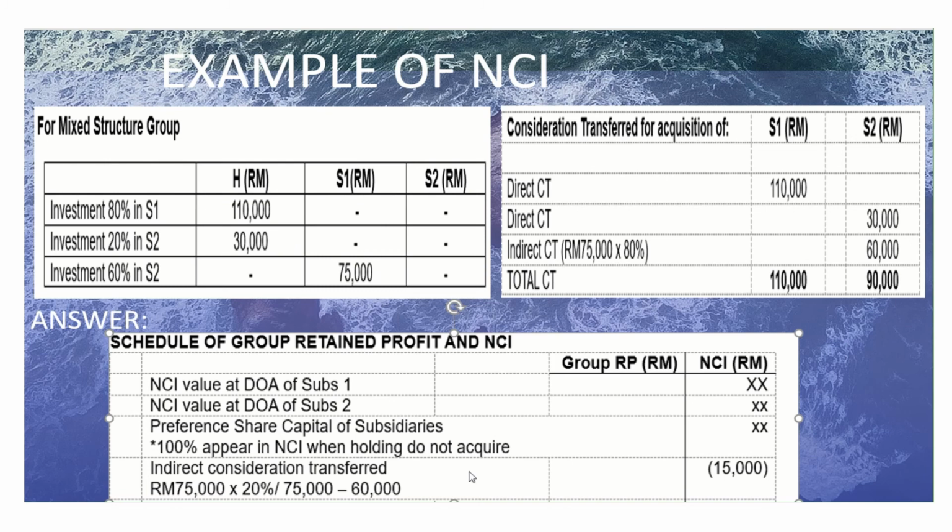So the remaining is here, or the other way is 75,000 minus 60,000, the amount that appears as part of consideration transferred in the calculation of goodwill. And don't forget that this 15,000 needs to be deducted from the NCI column.